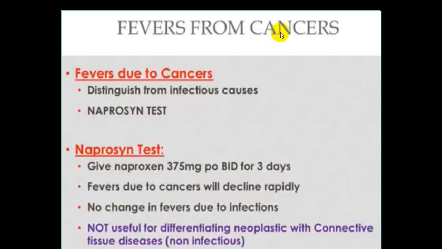There are some of the conditions which can be secondary due to malignancy. Usually they are low grade fever, which comes very frequently in a PUO. And one important way to differentiate from an infectious fever is they will respond very nicely to naproxen. So if naproxen is given, fever due to cancer will decline very rapidly. But if paracetamol is utilized, it may not respond. So the naproxen test is sometimes utilized to find out the probability of a cancer fever and to distinguish it from infectious fever. And this is one of the mechanisms which you can utilize in a PUO.